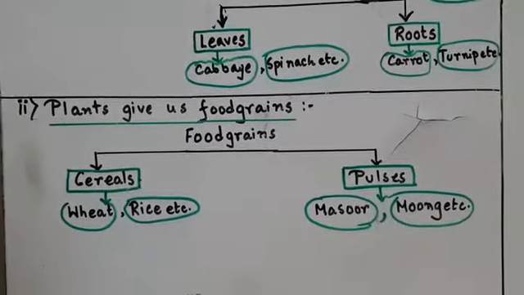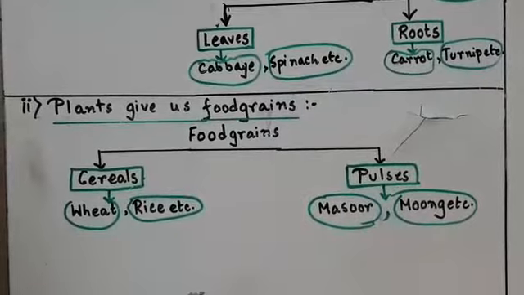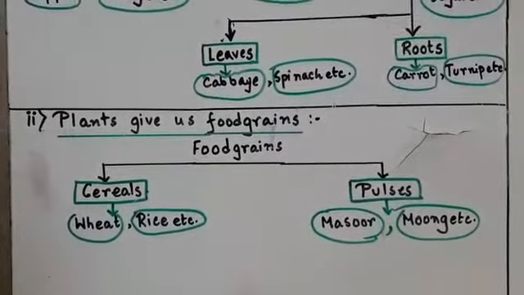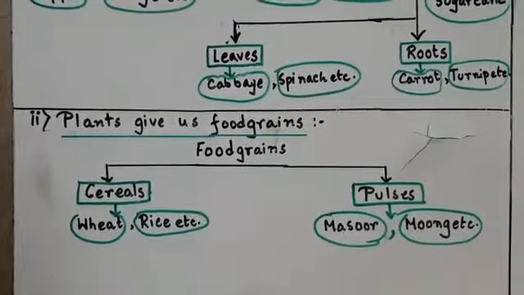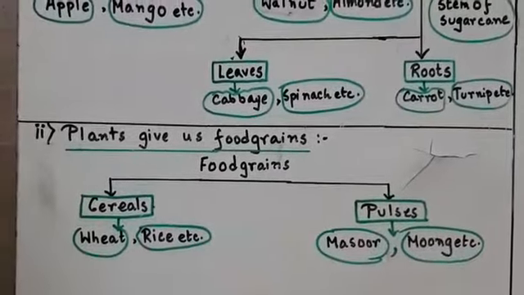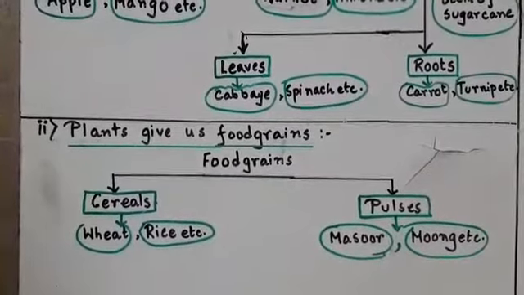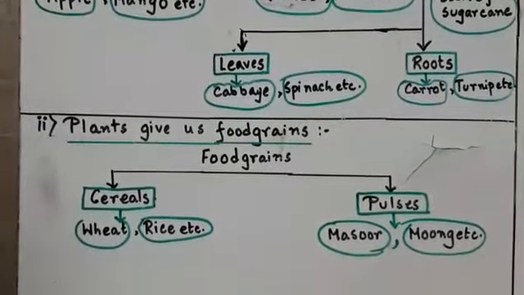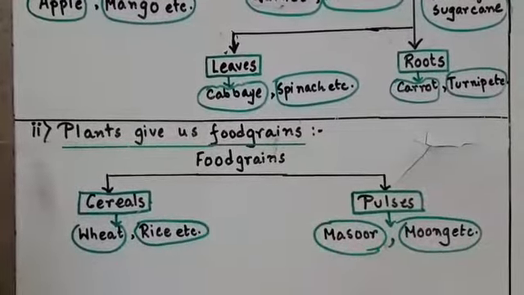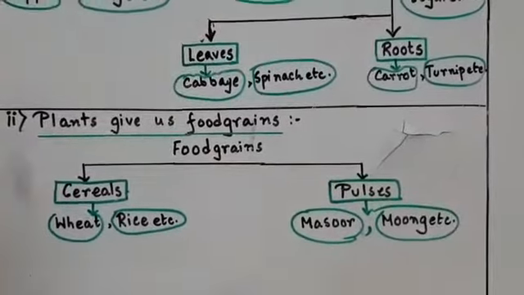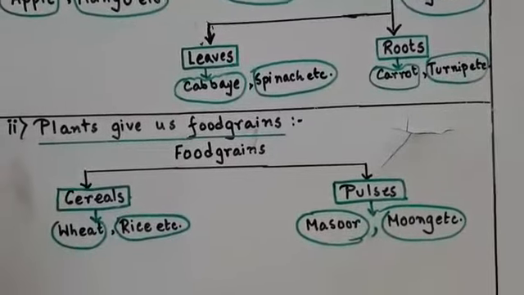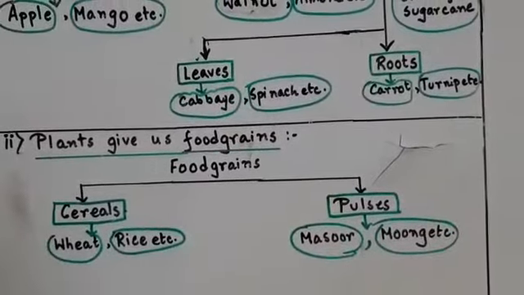Food grains can be classified into two parts: cereals and pulses. Now cereals. What is this? This consists of wheat, rice, etc. You eat rice that your mother cooks for you, and from wheat we can make chapatis, parathas and some other foods. Then pulses. Pulses are those like masoor, moong, arhar. All these are pulses.